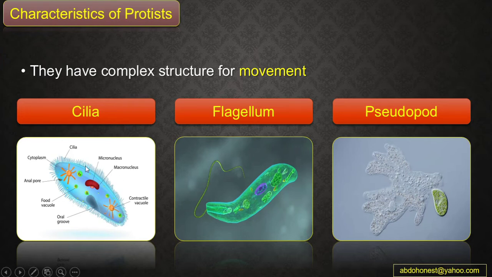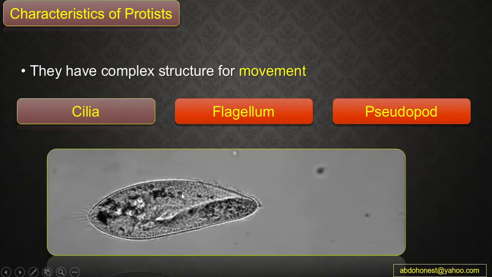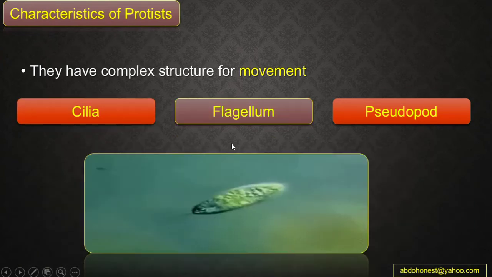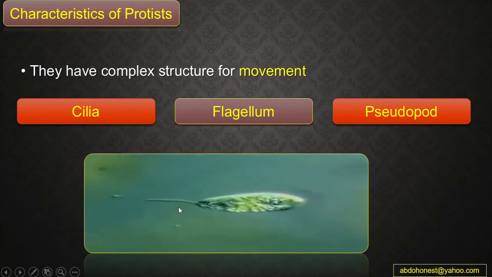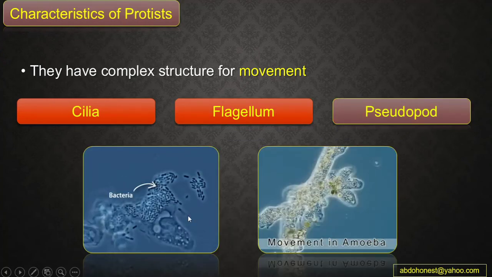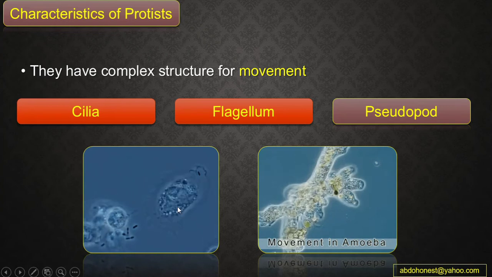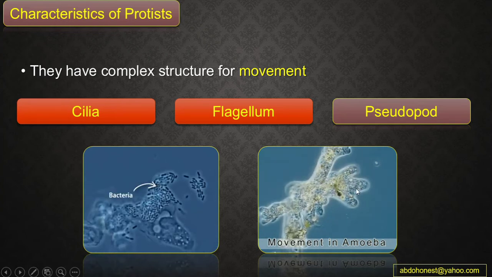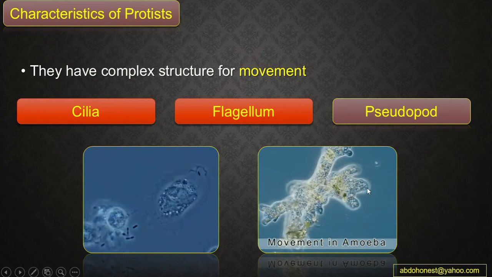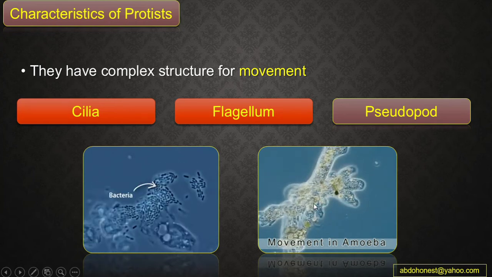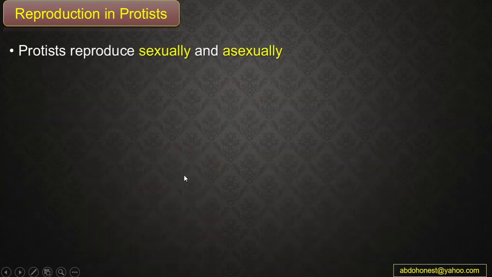Okay, let's see, guys, how can this structure help in movement. So this is like paramecium, which can move by using cilia. Here the flagellum can help in euglena movement, and pseudopod, which is like this, this is amoeba, can move, wrap around bacteria and eat it, and also help in movement from one place to another for searching for food and so on.